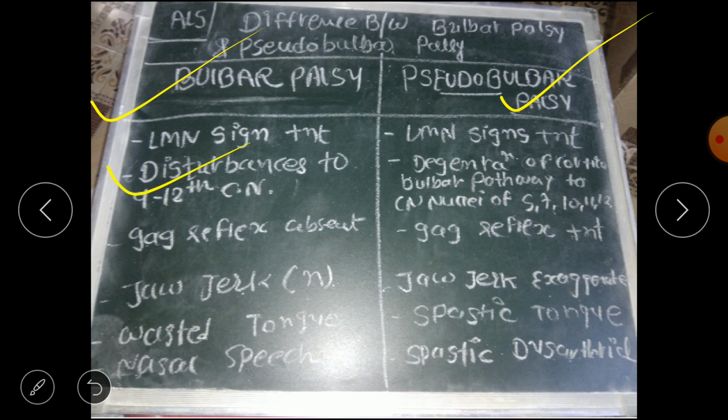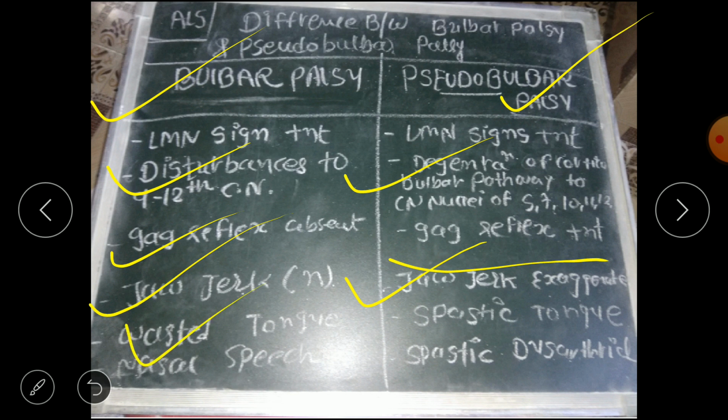There is disturbance of the 9th to 12th cranial nerves in bulbar palsy, and in pseudobulbar palsy there is degeneration of the corticobulbar pathway to the cranial nerve nuclei of the 5th, 7th, 10th, 11th and 12th. Then the gag reflex is absent in bulbar palsy because the 9th to 12th cranial nerves are involved, and in pseudobulbar palsy the gag reflex is present. Jaw jerk is negative in bulbar palsy, and in pseudobulbar palsy the jaw jerk is exaggerated because it is UMN type, so hyperreflexia will appear.